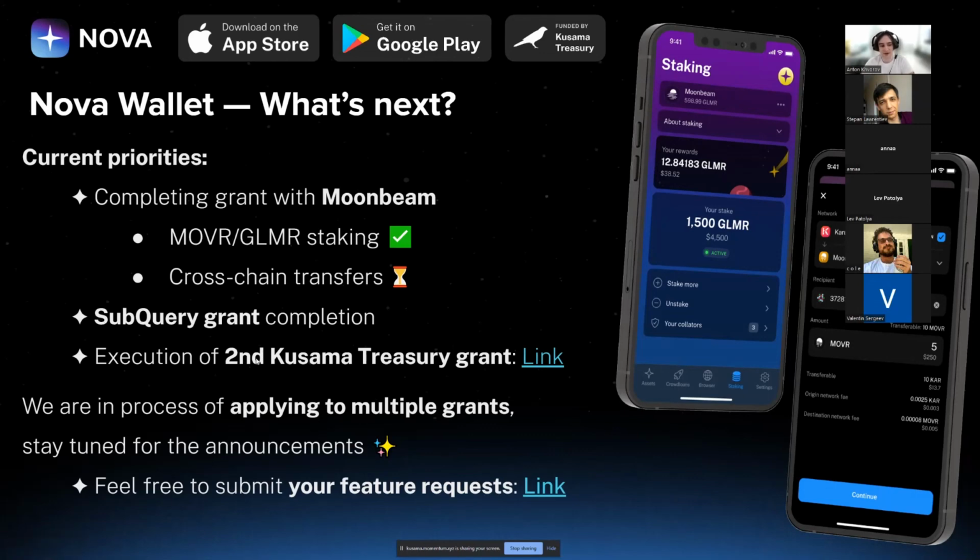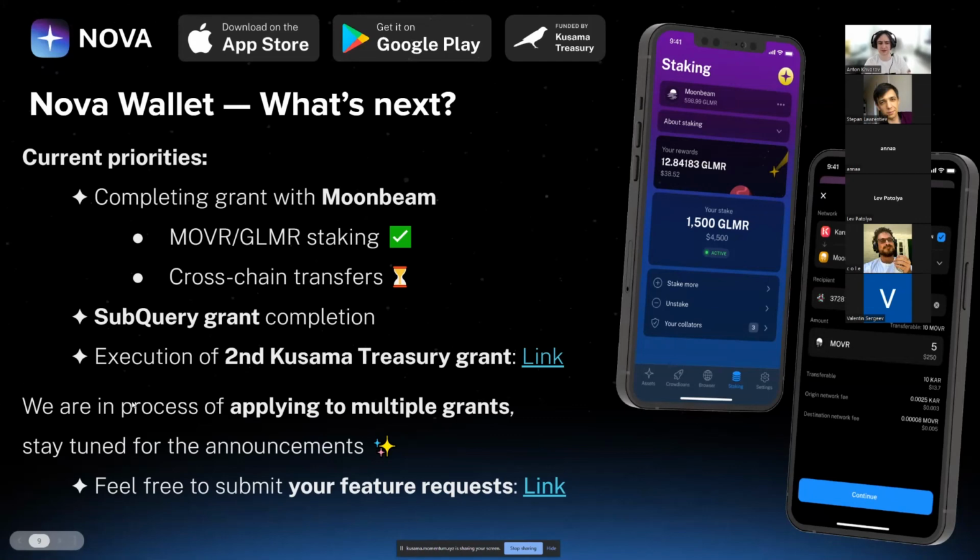Another point on our list is SubQuery grant completion. We are working together with them on implementing and hosting the common API for the whole ecosystem. So any other applications can utilize our projects on SubQuery just to saturate their applications with, for example, transaction history or staking analytics data. And of course, as we discussed, we will come and execute the second Kusama Treasury grant, which we just reviewed.